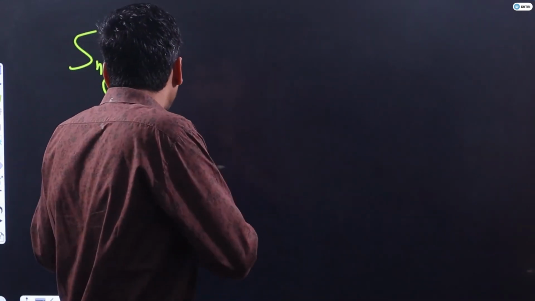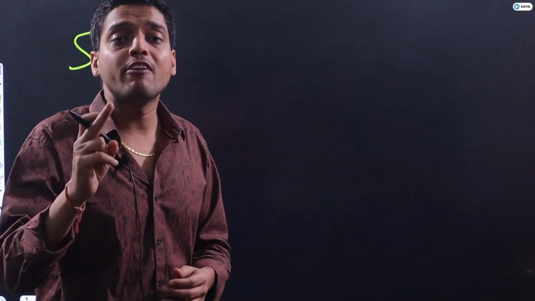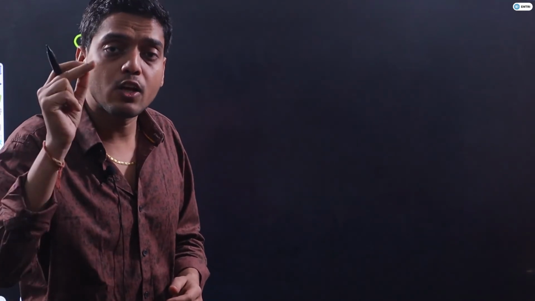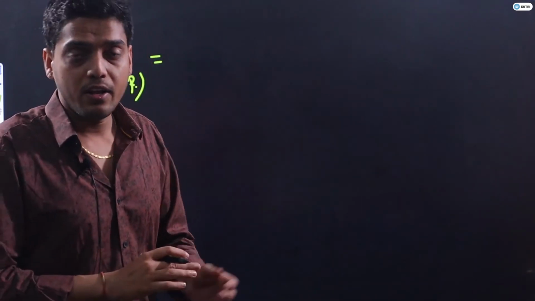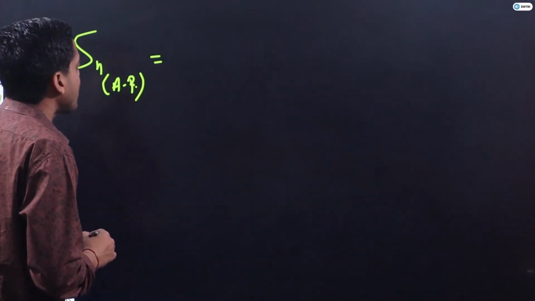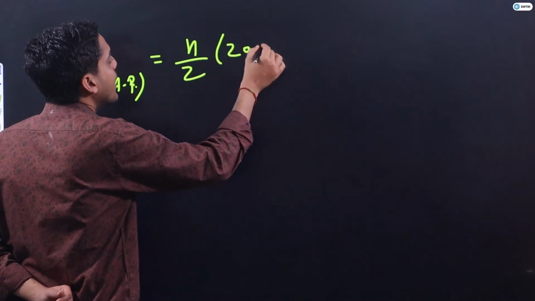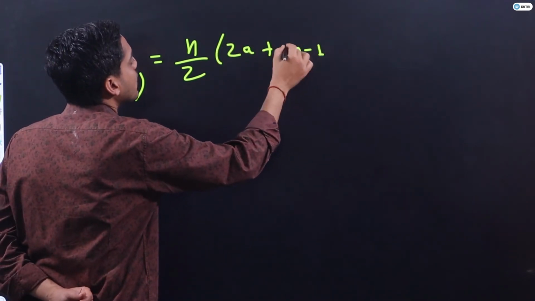Whatever mathematical approaches we use in explaining a formula will be used in our 2-mark GATE questions as well. After some time we will do those questions. So the sum of n terms of an AP is n by 2 times twice A plus n minus 1 into D.